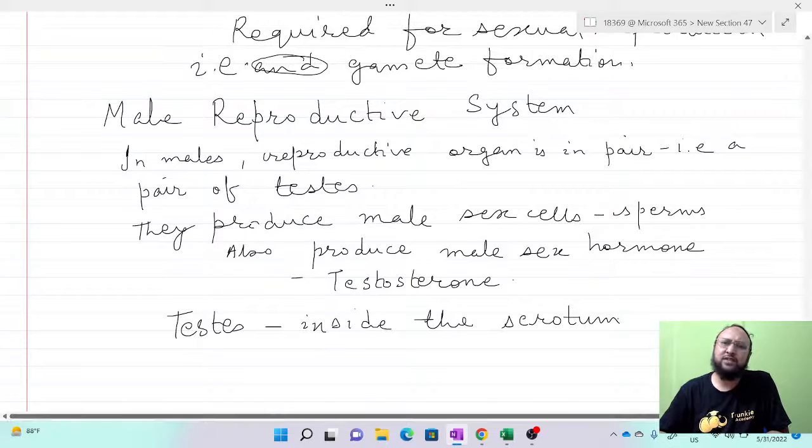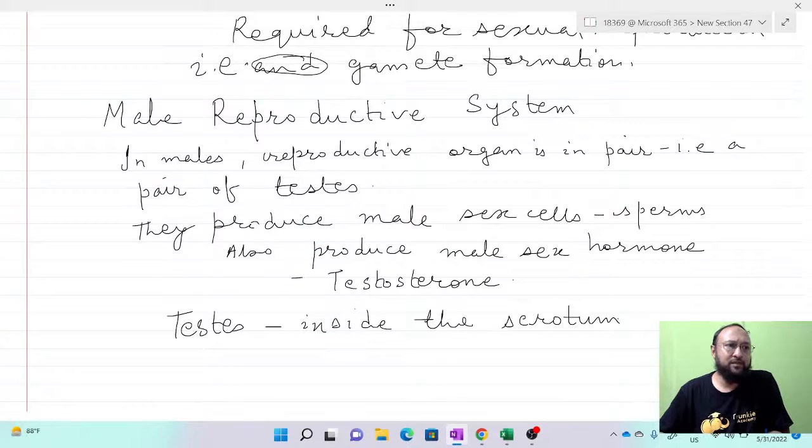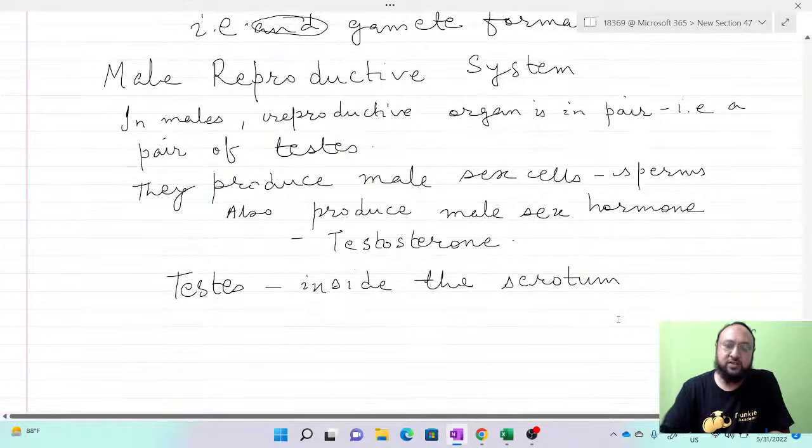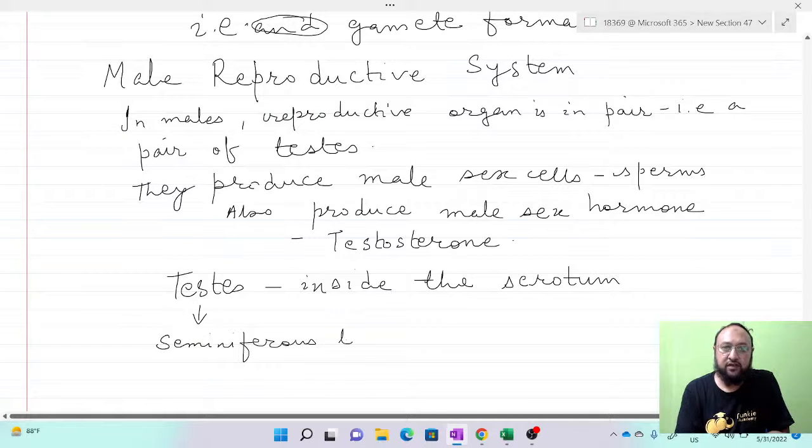There are some other accessory glands also. We'll discuss that also. There is a special kind of structure called the seminiferous tubule in the testis. The testis consists of seminiferous tubules, and these produce the sperm. This is where the sperms are formed.